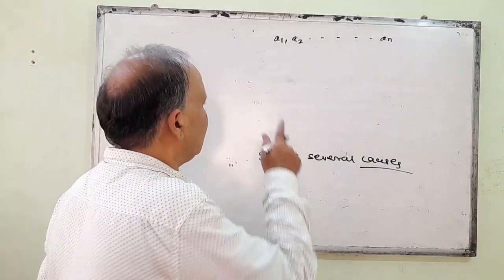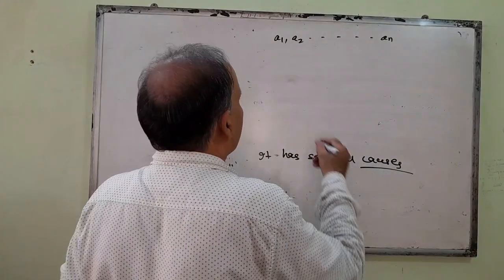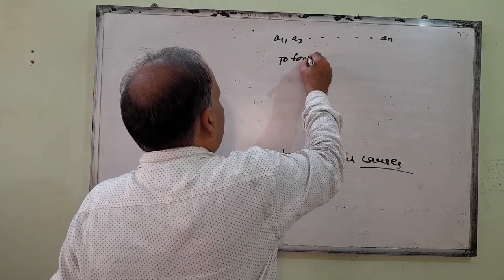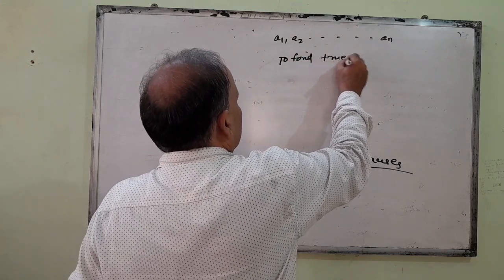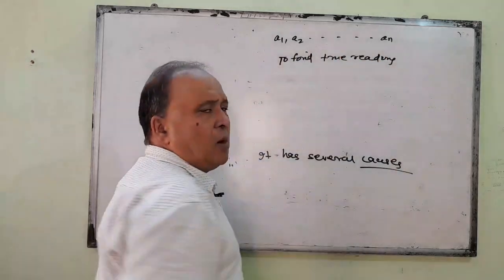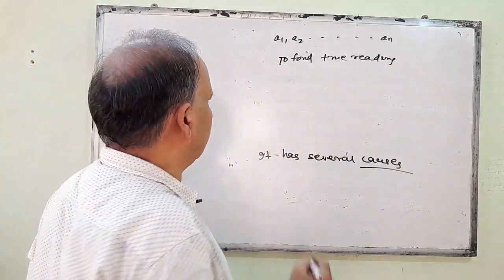So, in this case, if there is a random error, to find the true reading, what do we have to do? We have to take the average of all the lengths, the mean of all the lengths.